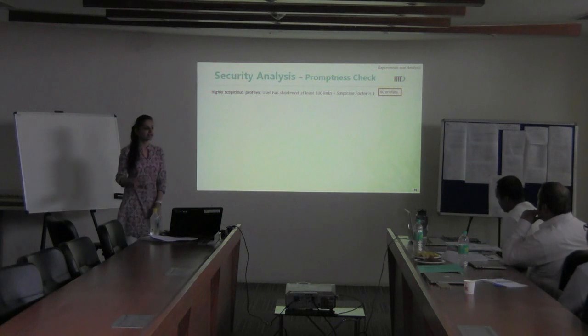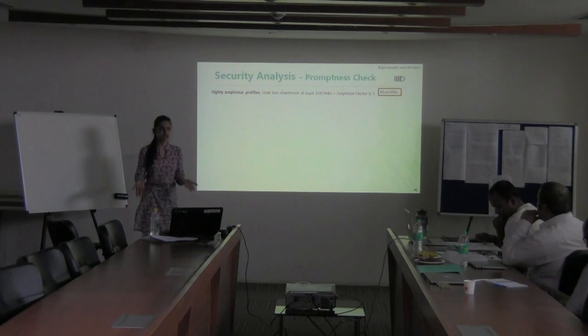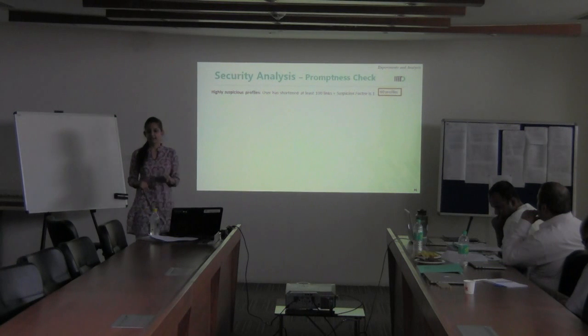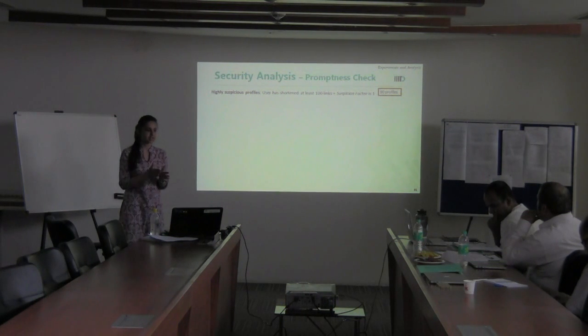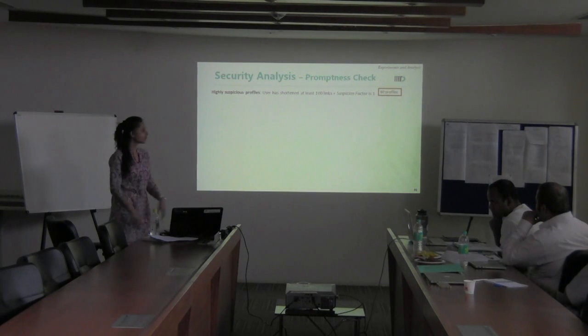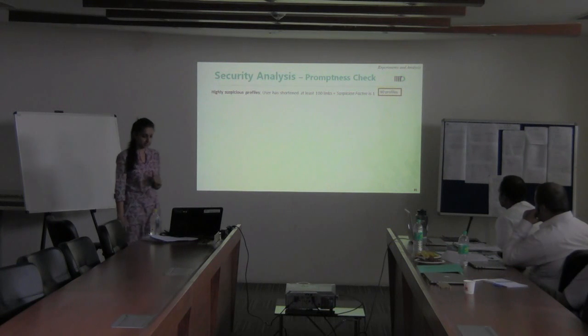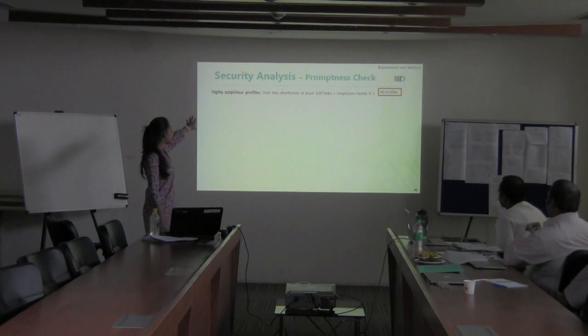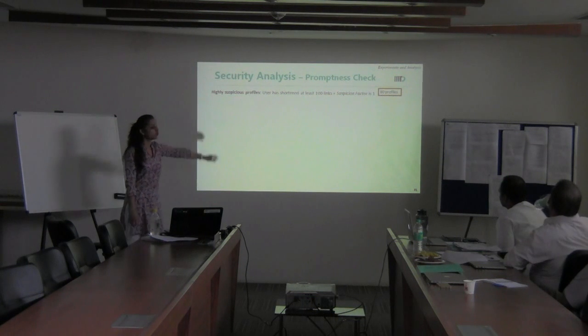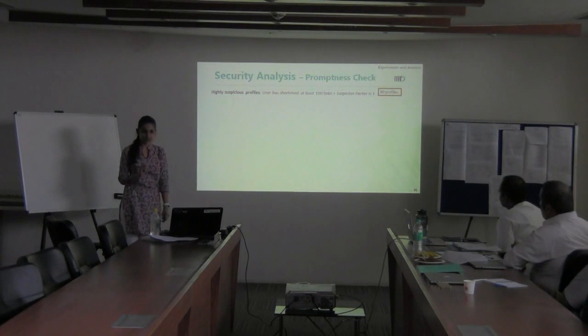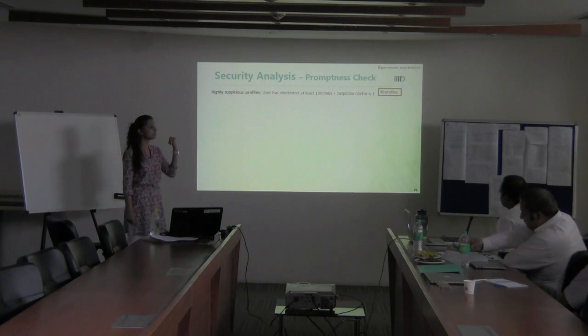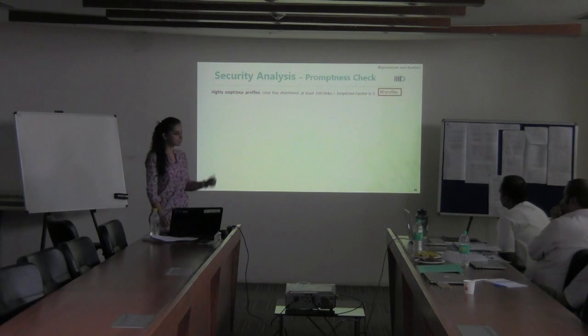So, already knowing that this inefficiency actually occurs with Bitly, and also based on the comment from Brian that after a certain level of time, when they identify a malicious profile, they don't allow them to shorten links further, we did a promptness check. This promptness check was done in order to identify how quick or slow Bitly is in identifying these profiles. For this, we defined highly suspicious profiles as a user who shortened at least 100 links in their Bitly history, and all their links led to a Bitly warning page. That is, they had a suspicion factor exactly equal to 1. With this, we got 80 such profiles in our dataset.